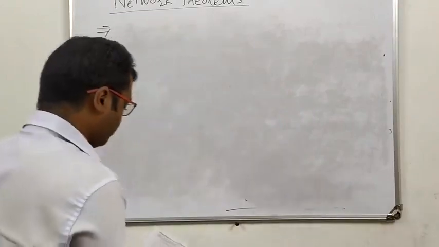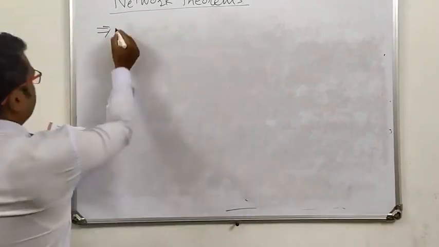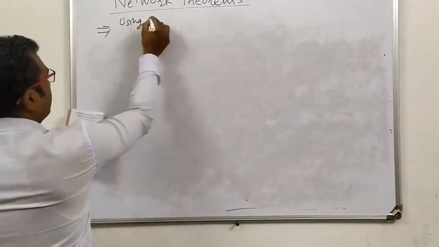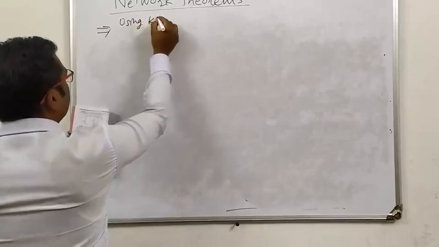Just consider a problem using Kirchhoff's law.